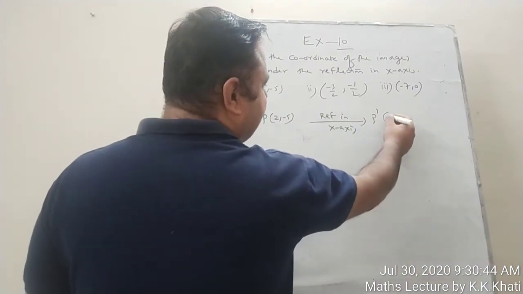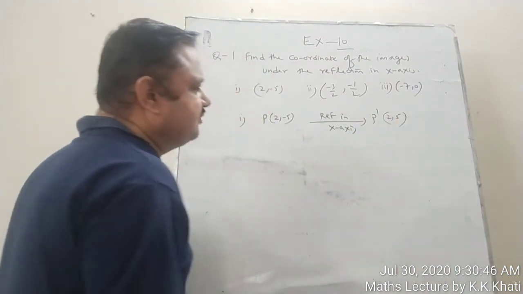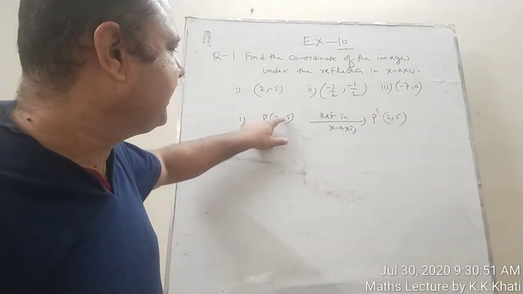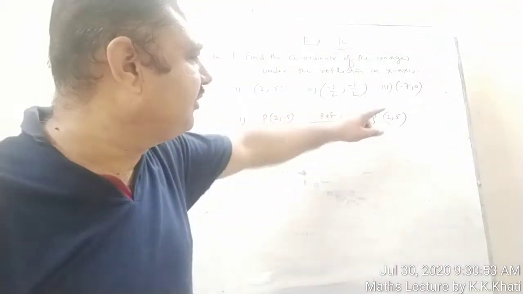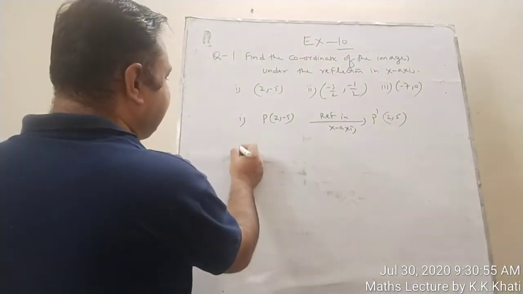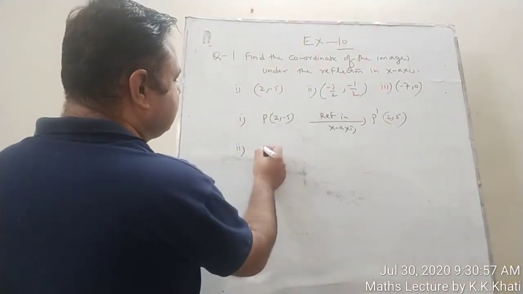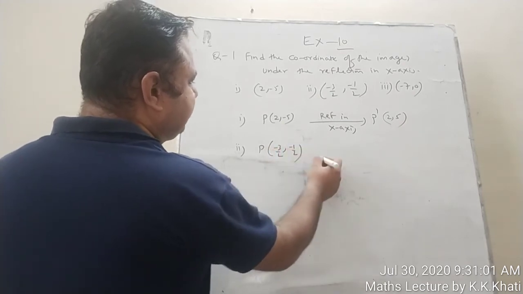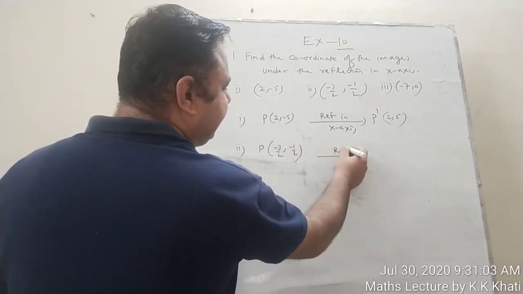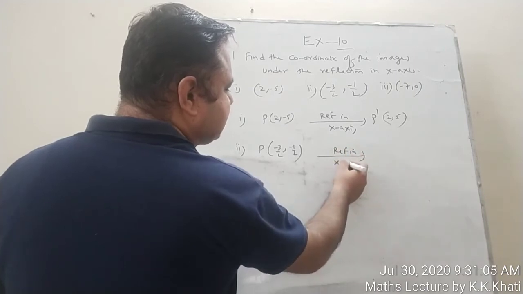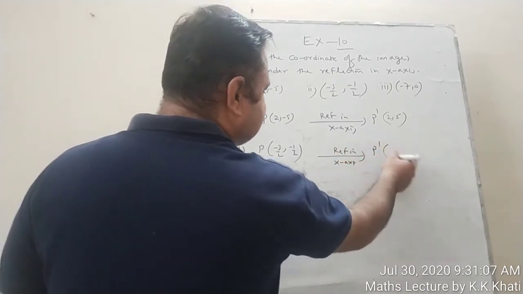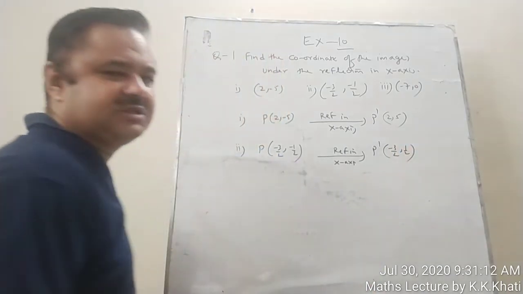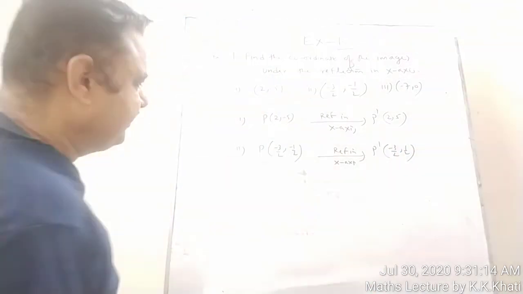It will be (2, 5), because it is given (2, -5), so I have to change the sign of y. Second part, P is (-3/2, -1/2). Here also we have to find reflection in x-axis. So P dash will be (-3/2, 1/2), because I have to just change the sign of y.